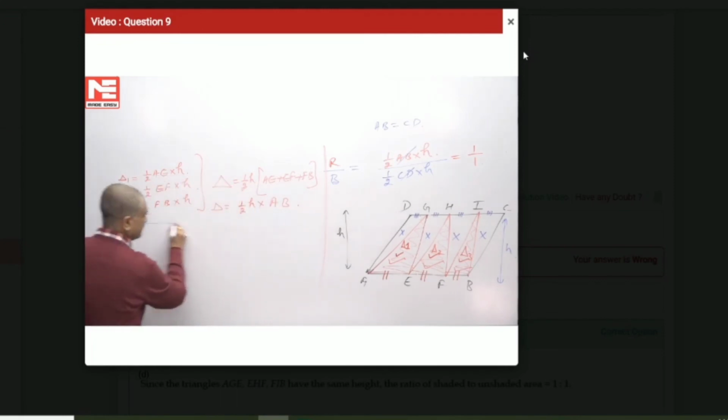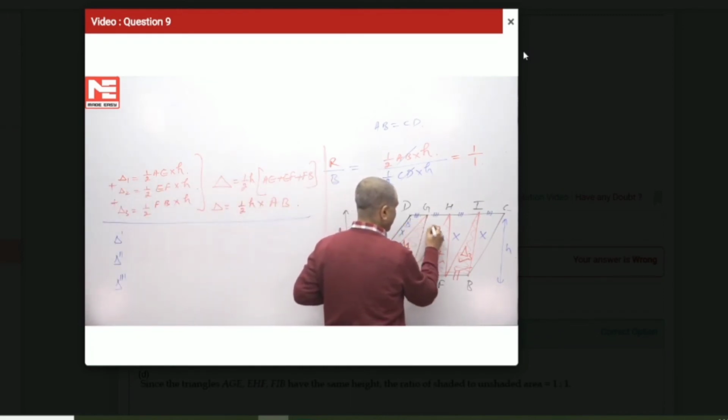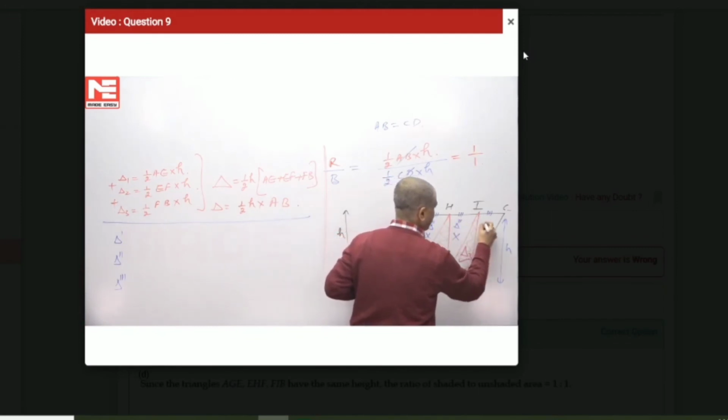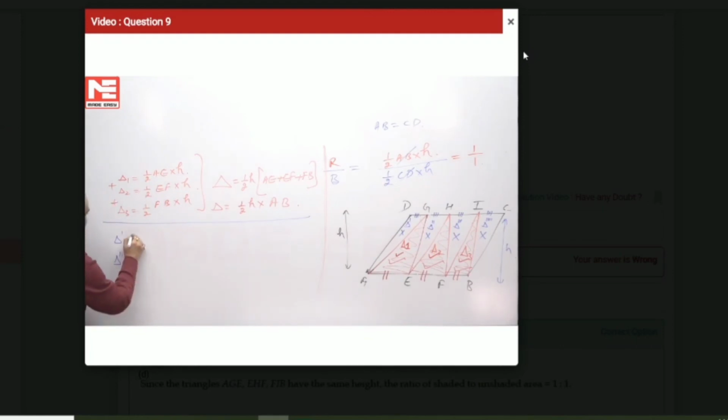And in a very similar way, I can do it for the blue triangles. The blue triangles, let me call them delta dash, delta double dash, delta triple dash, and delta 4 times. So this will again come out to be half DG into H, half GH into H, half HI into H, and half IC into H.